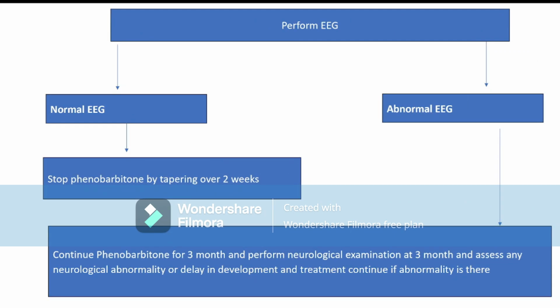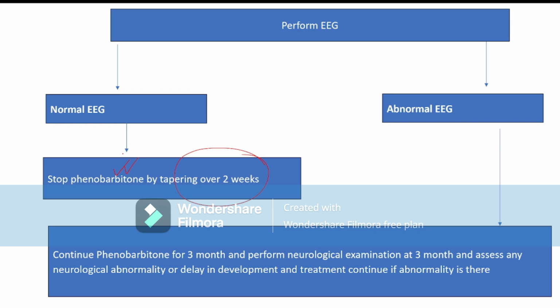So after performing the EEG, if the EEG is normal but the child is neurologically abnormal, then we can stop the phenobarbital by tapering. And also the cause of the seizure should be reversible.